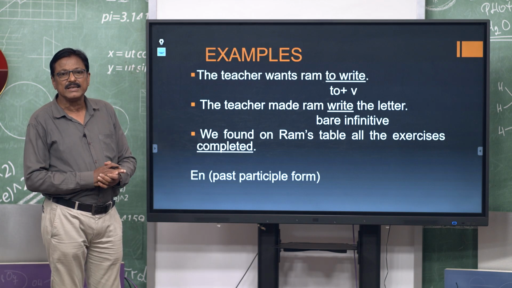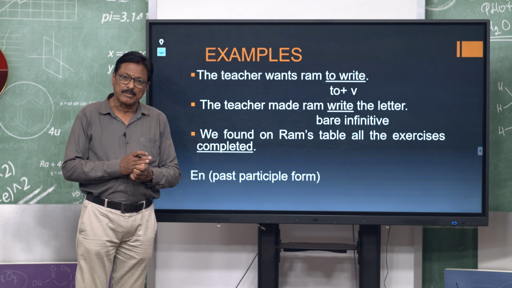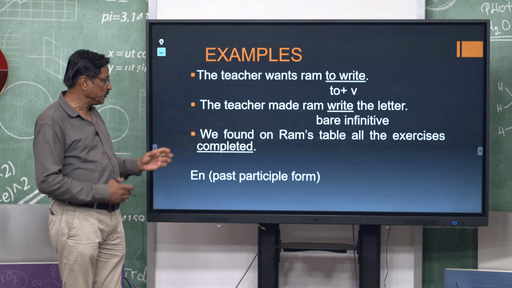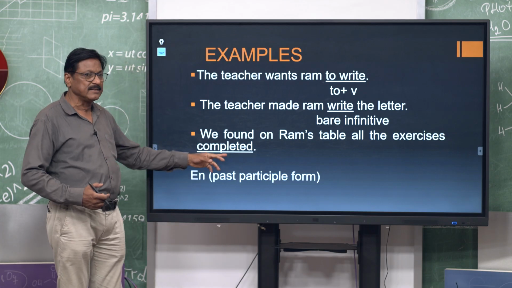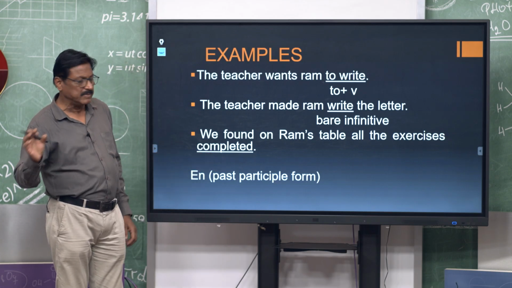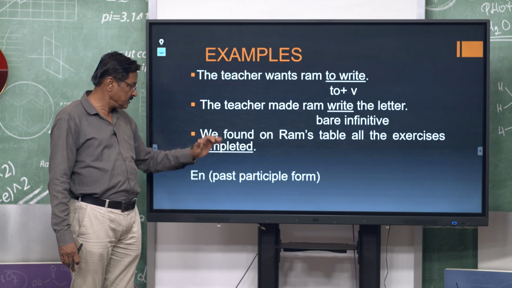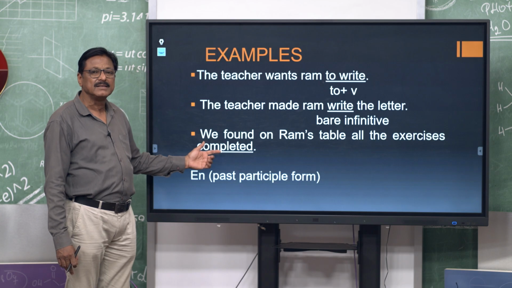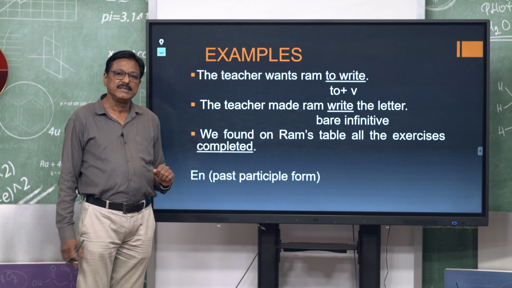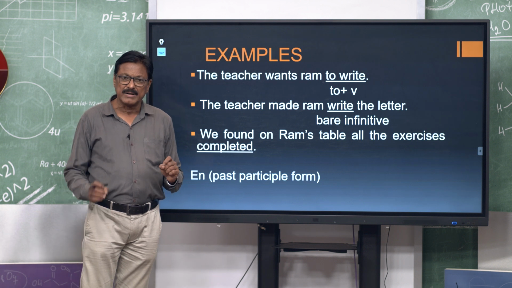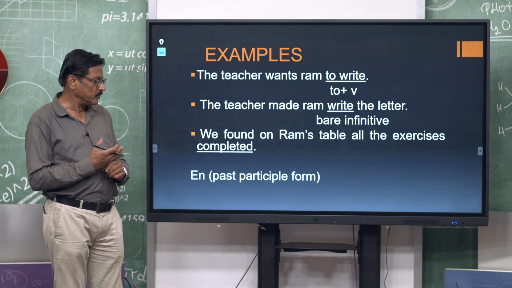The rest one is the en form or past participle form of the non-finite verb, or the third form we can say. We found on Ram's table all the exercises completed, completed. This one, found, from find, is the finite verb, and this one is non-finite, that is the third form of the verb, that is completed. That is called en form or past participle form of the non-finite group. Okay.